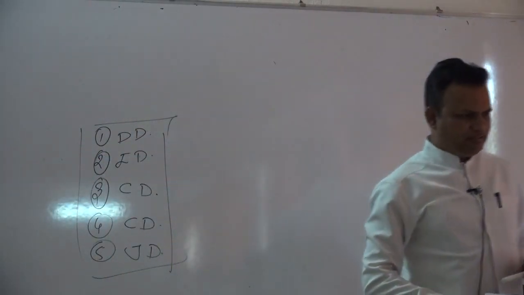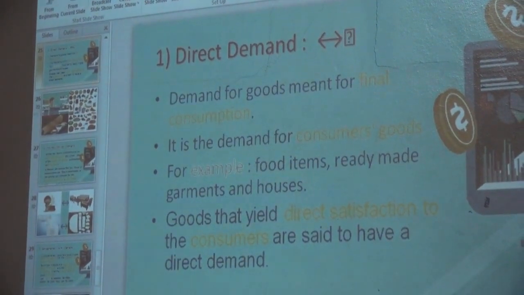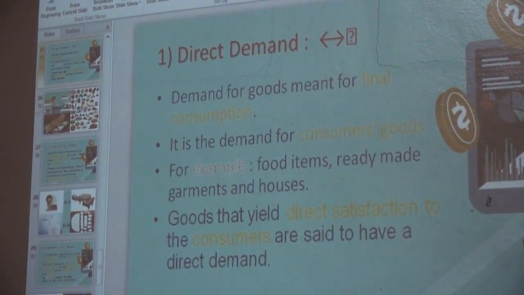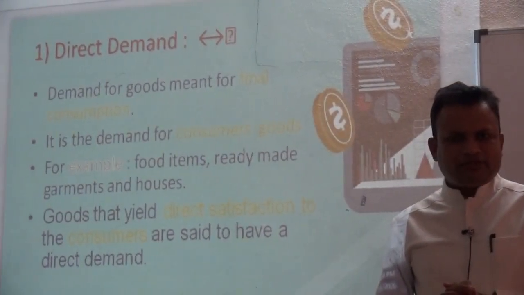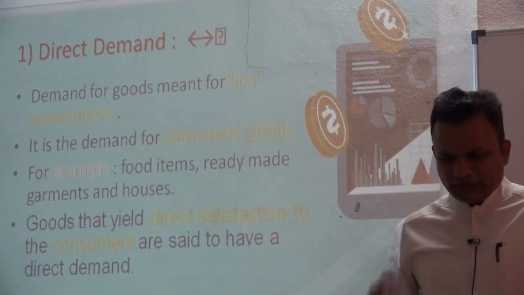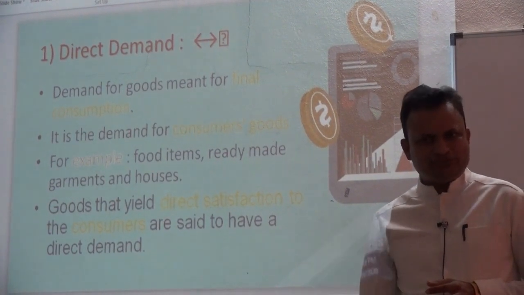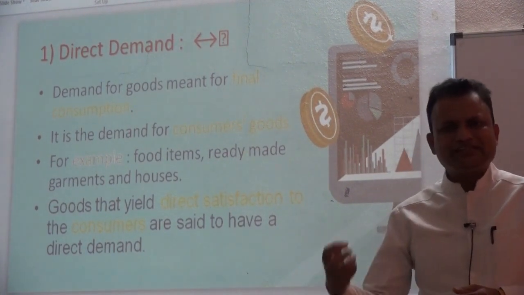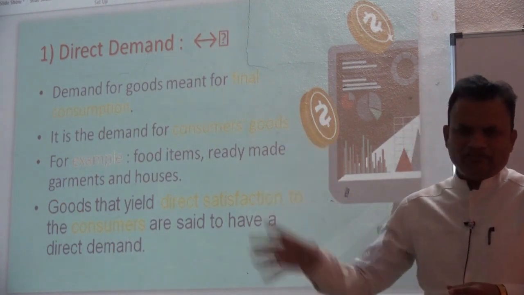And fifth one, joint demand. Okay. The first slide gives us information regarding direct demand. What is direct demand? Direct demand means when the demand for goods and services is for direct consumption, such demand is considered as a direct demand. All consumer goods are having one direct demand.